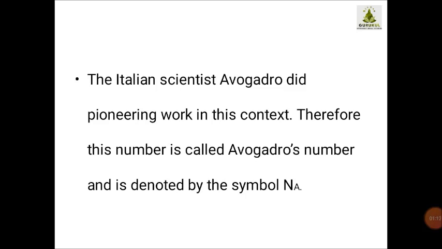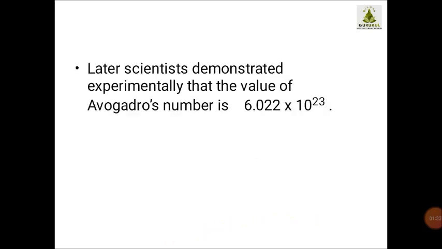Therefore this number is called Avogadro's number and is denoted by the symbol capital N with subscript capital A.